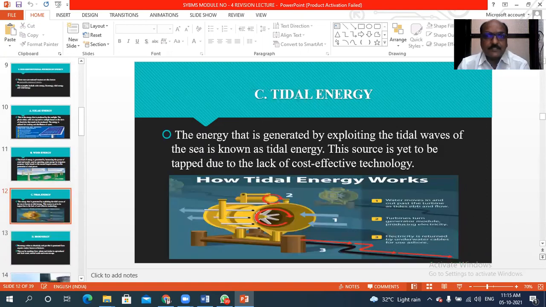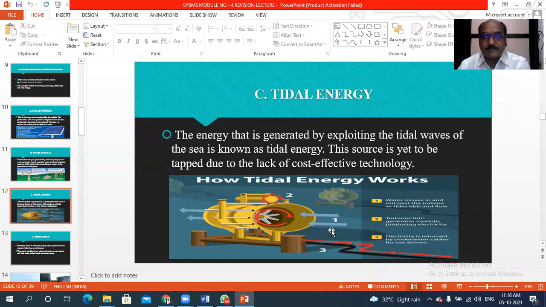So after that, dear students, tidal energy. That is the energy which we can generate from the tidal waves of the oceans and seas. That water force which we can use. And for this purpose, this kind of tidal power plants are required, and we have to establish that power plant under the oceans and seas.